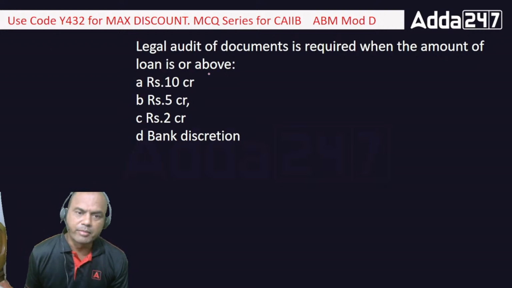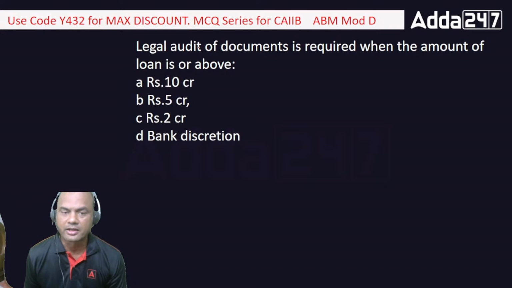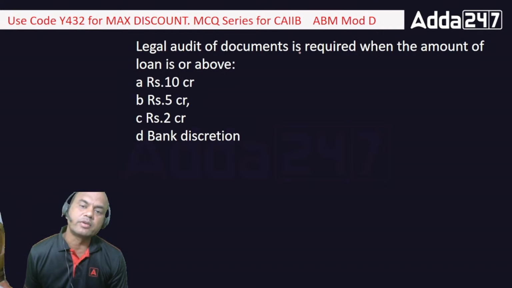See here, many of you will feel that bank's discretion is the right answer. It can be the right answer, because if a bank feels that there is a problem in the documentation, it can get the legal audit done for any amount. Even if it is for 2 lakh, the bank can get it for legal audit if they feel the documents are problematic. But here the answer which is required is not that, where the bank feels at its discretion.